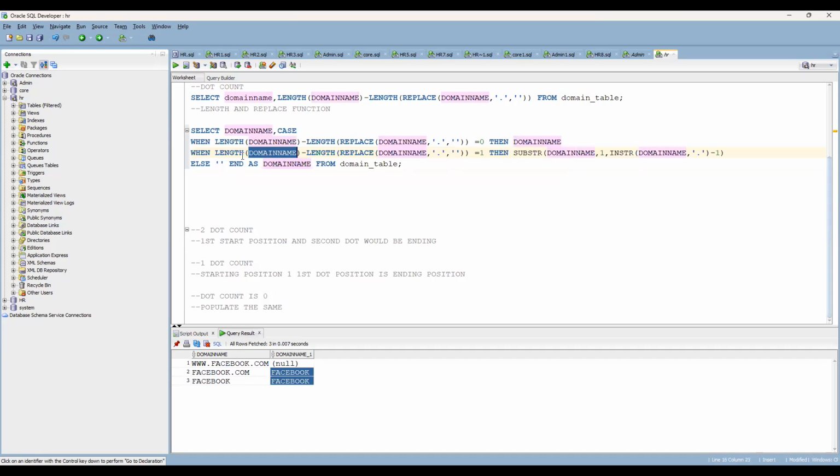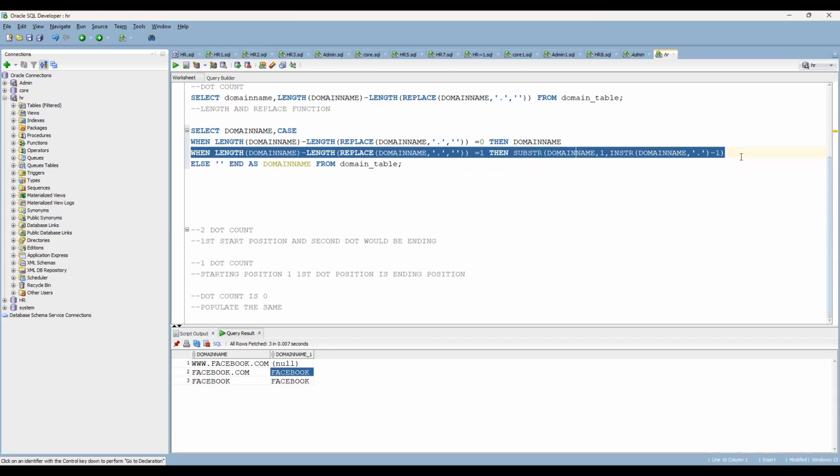Simply what I have done: if the length of the domain name and the length after replace is counted, if the dot count is equal to 1, then I'm using the substring with INSTR functions. I'm populating only the part of the domain, nothing but Facebook. Second case is also done. Here one dot is available, so I'm able to do that.